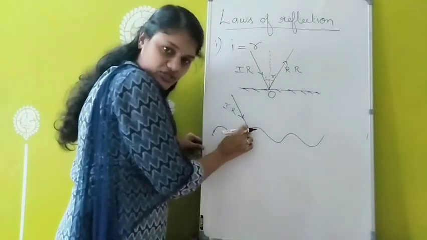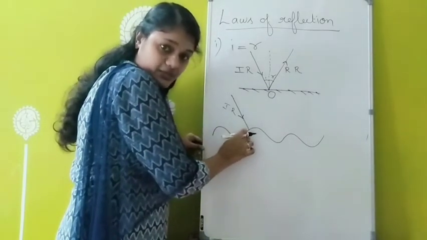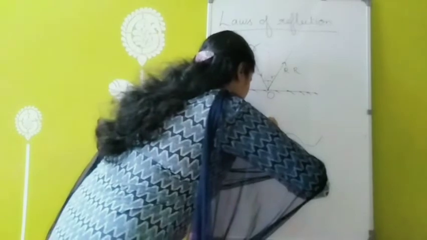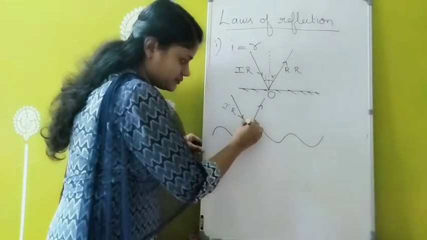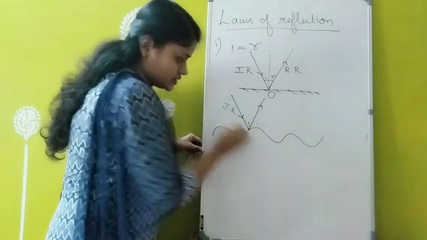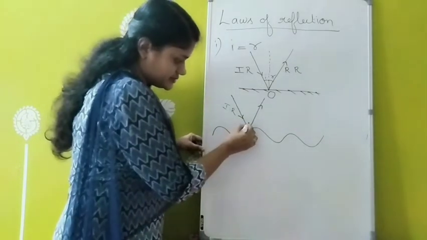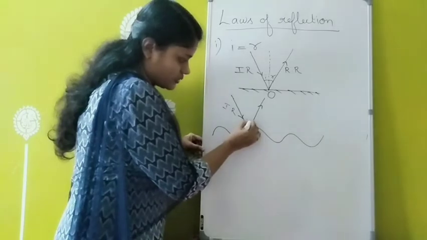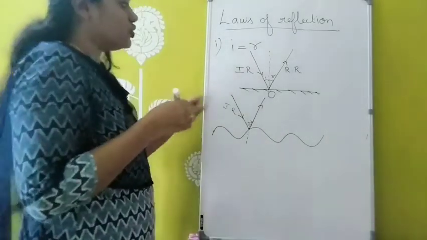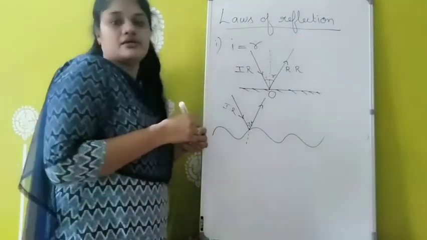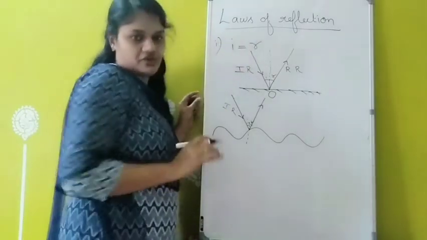What will happen to this light ray? This light ray also will be reflecting back. Okay, and I am drawing a normal here. We can see that this angle I is equal to angle R. So this is applicable for rough surfaces as well as for polished surfaces. This is the first law of reflection.